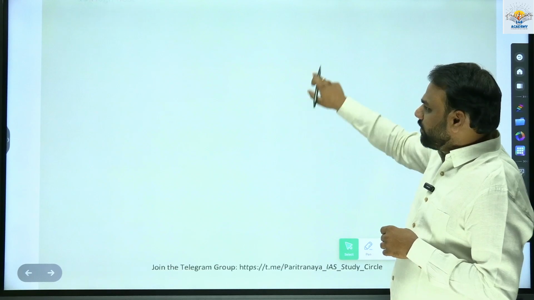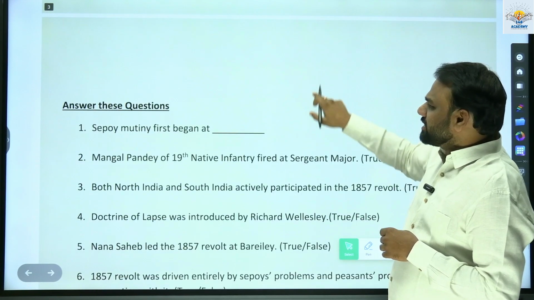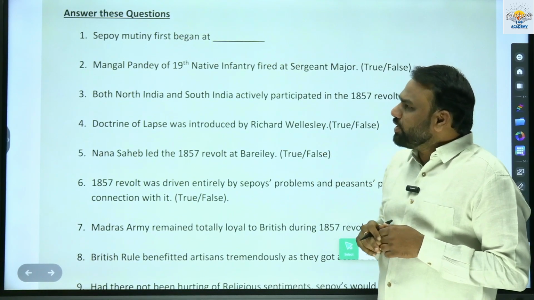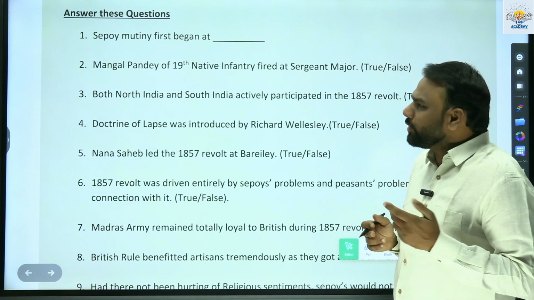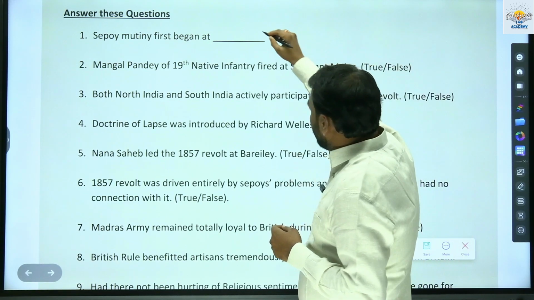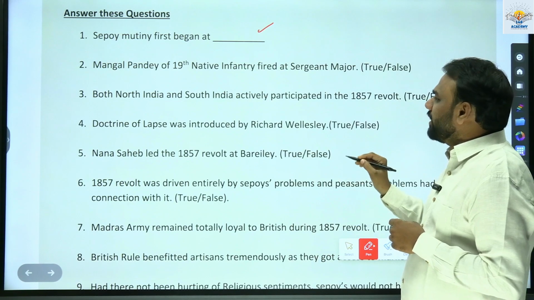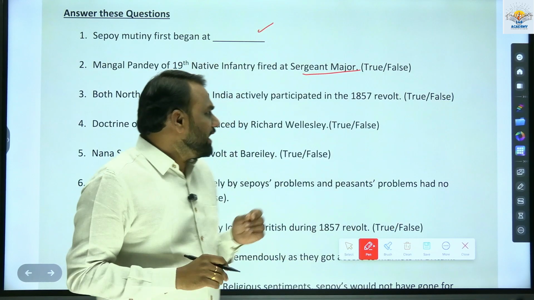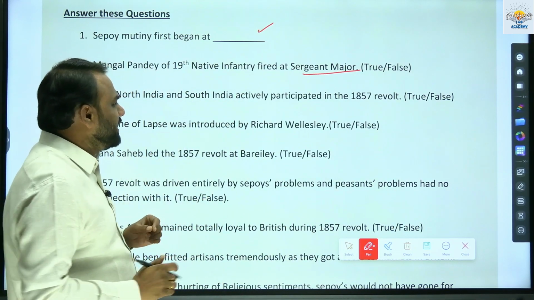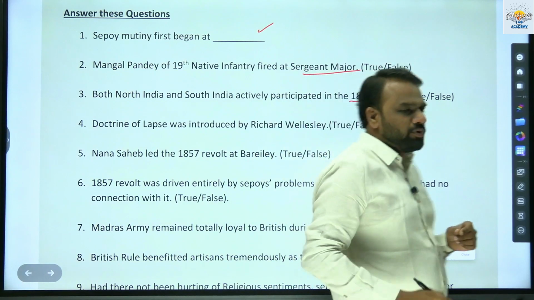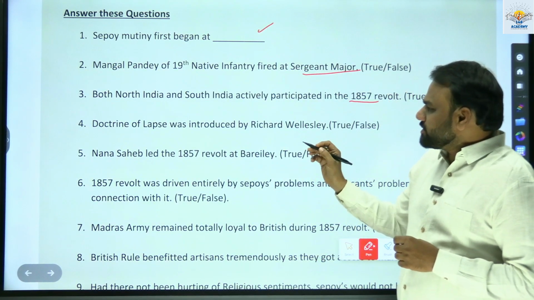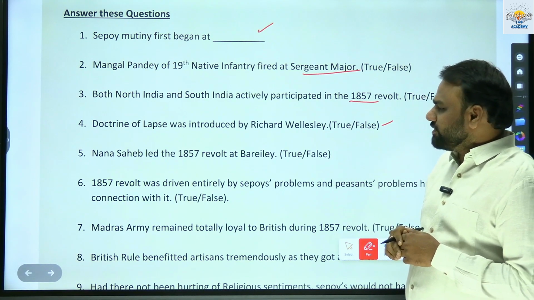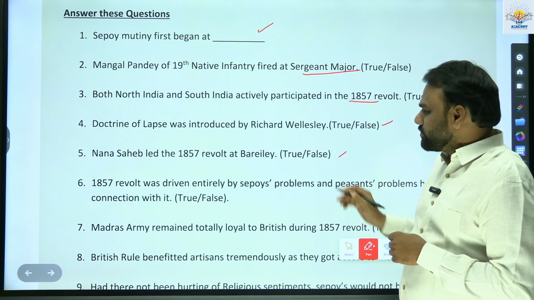Just to test that we have understood the topic properly, let us scan through these questions and try to answer them. Sepoy Mutiny first began at, you have to answer it. Where did it begin? Next, Mangal Pandey of 19th Native Infantry fired at Sergeant Major. Whether it is true or false, you should answer. Both North India and South India actively participated in the 1857 revolt. Again, true or false. Doctrine of lapse was introduced by Richard Wellesley. Answer in true or false. Nana Sahib led the 1857 revolt at Bareilly. Answer this as true or false.